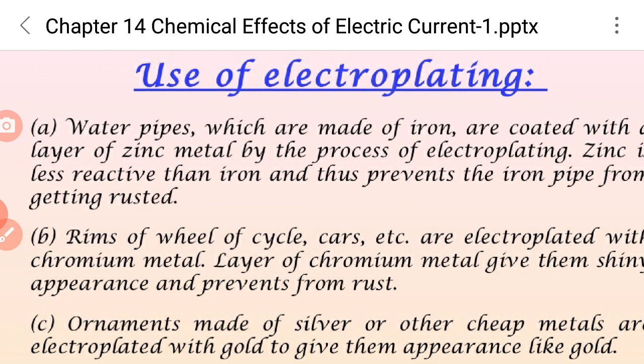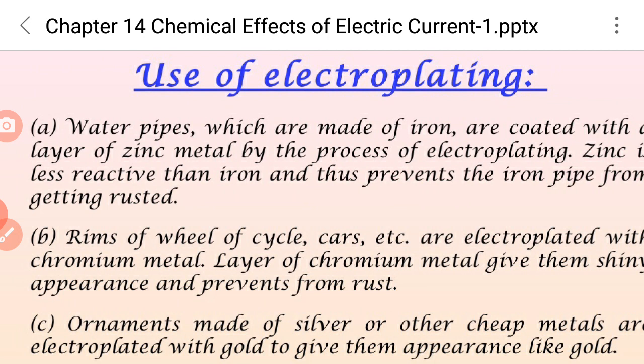Now, the uses of electroplating. As we discussed, electroplating is the process of depositing a layer of any desired metal on another material by means of electricity.